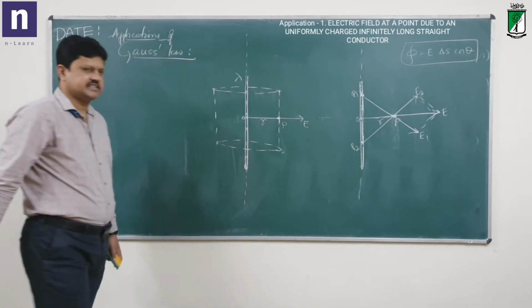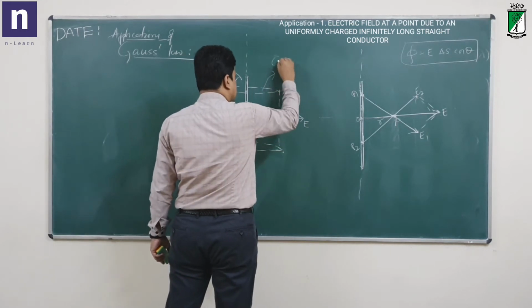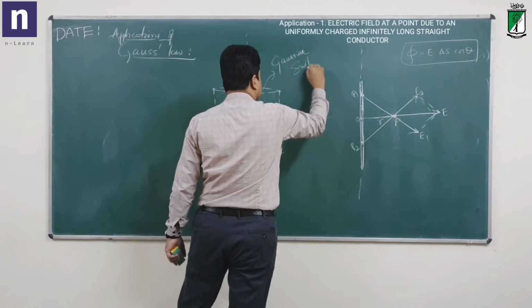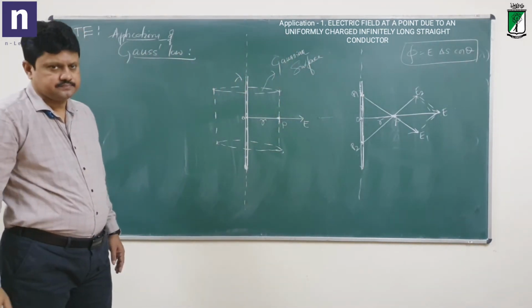I have taken a coaxial cylinder here. This is an imaginary surface. It is called a Gaussian surface. It is an imaginary closed surface.